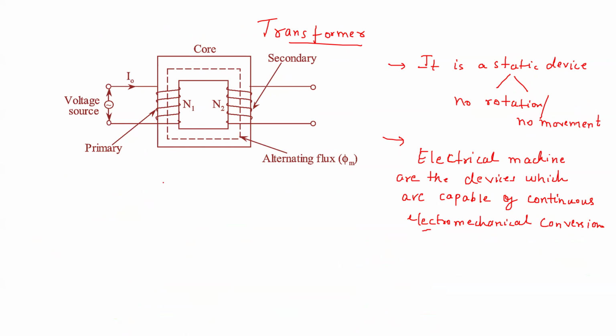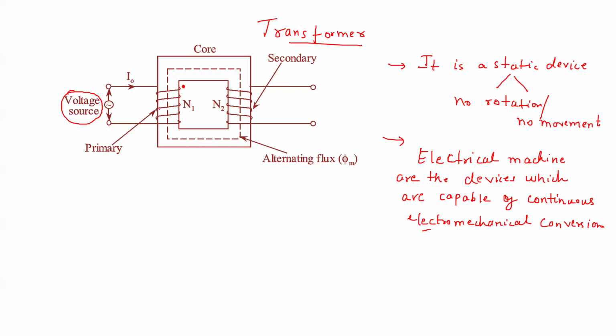Okay. So let us see how the transformer basically works. Let us see the concept of working of the transformer. Here, as you can see, we are giving a voltage source, which is shown here. This voltage source is applied across one winding of the transformer. Now in this winding, we will discuss this dot convention. For now, just think that I have put a dot here. So you are giving the current. How is the current flowing? The current is flowing in this way.